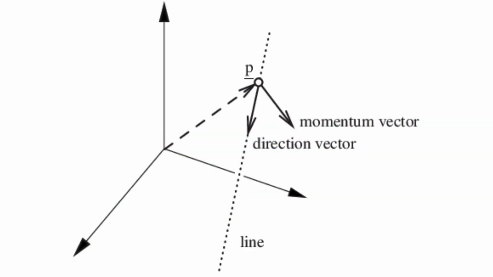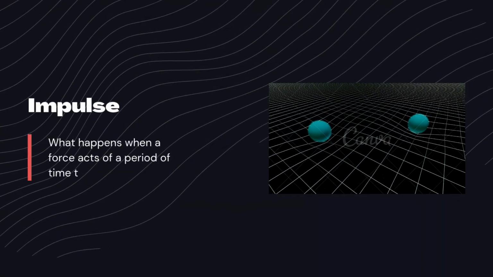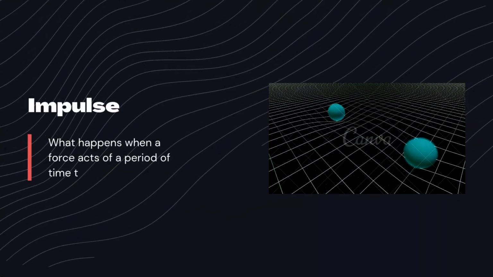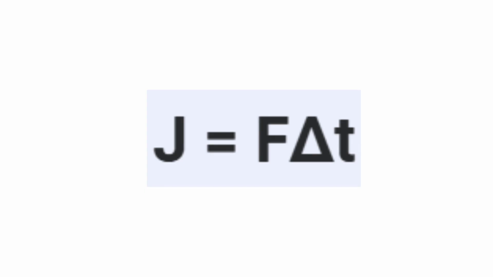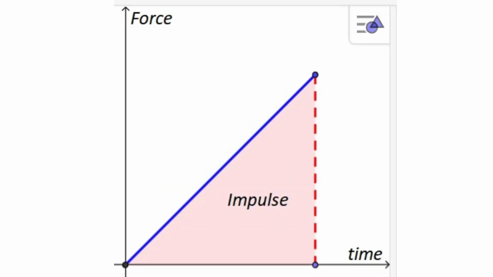Now, let's talk about impulse. Impulse is what happens when a force acts over a period of time. Mathematically, impulse is defined by this equation. You can also think of it as the area under a force versus time graph.